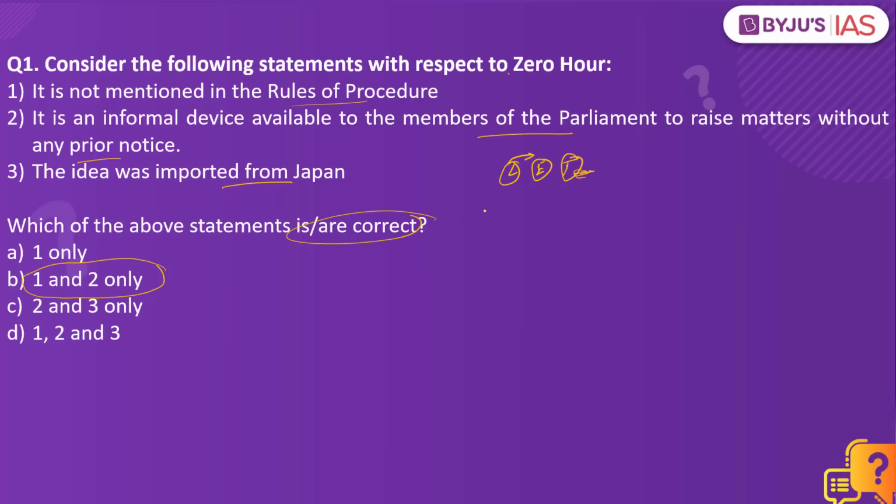If you have to bring that into the parliamentary parlance, what it means is real action begins in the house at that hour, which is at 12 o'clock. So basically, you have the members of Parliament who would be able to discuss some of the issues which are of national importance, and those which the members of Parliament feel are important for their constituency. They can discuss all of this without any prior notice. So the second statement is right, as it is an informal device where prior notice need not be given by the members of Parliament.